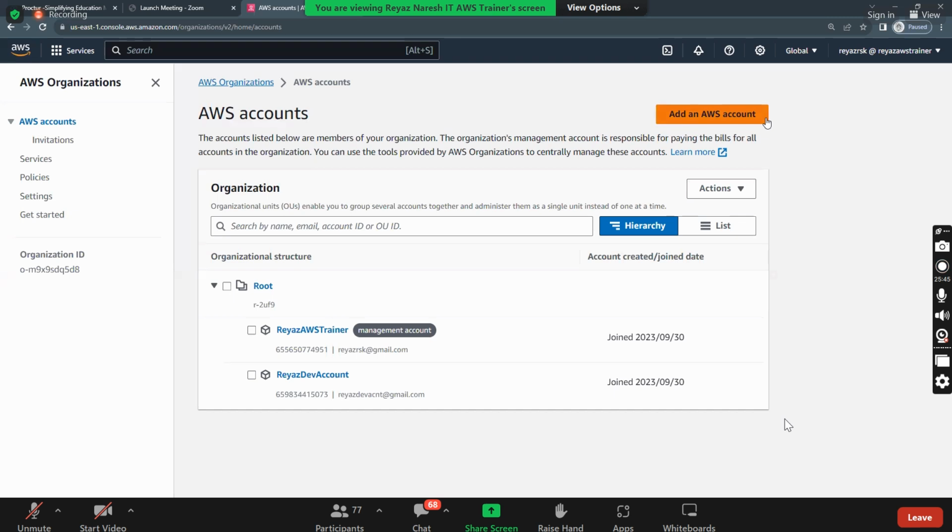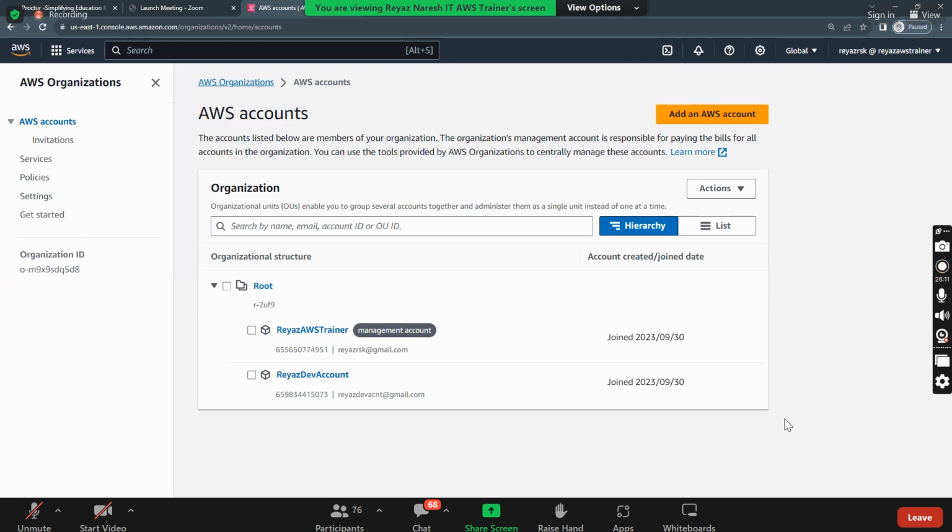So you will be the management account and you start adding all the AWS accounts in your company. And then the billing of all these accounts will be paid by whom? The management account only. So I already invited all prod, dev, test environments. Once they have joined my account, who will be paying the bills for all those things? Me only, meaning the management account.